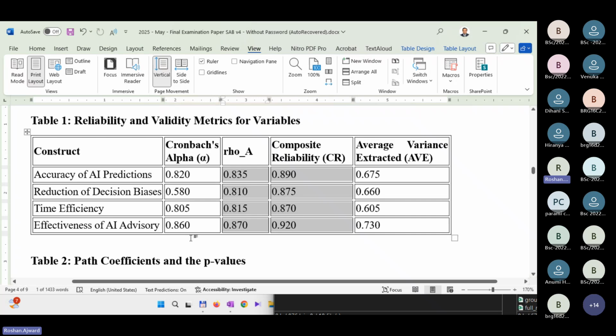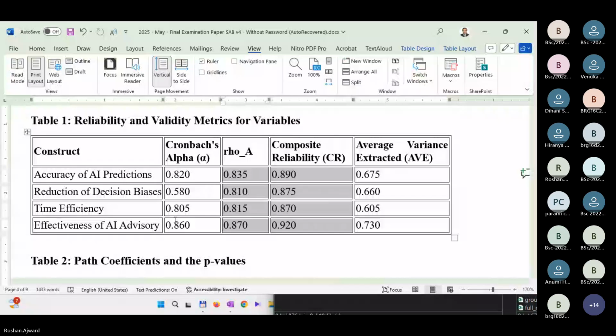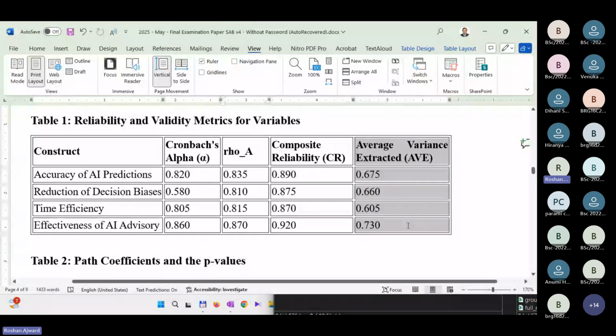And validity, I told you that there are 2 kinds of validities. What are the 2 kinds of validities? One is convergent validity. The other one is what? Discriminant validity. When it comes to convergent validity, what are you looking at? AVE, average variance extracted. I was telling you, to say that there's convergent validity, indicators come together and develop one construct, right?